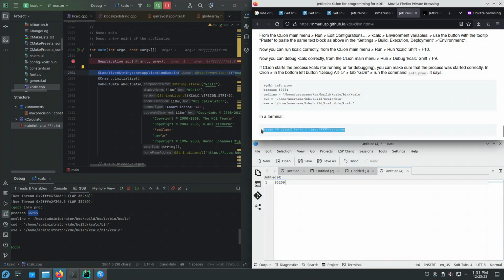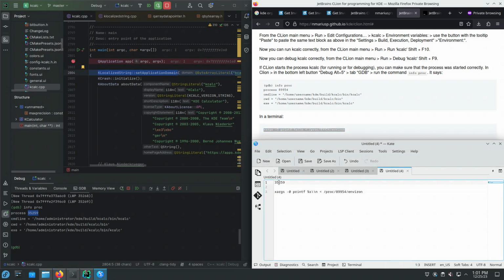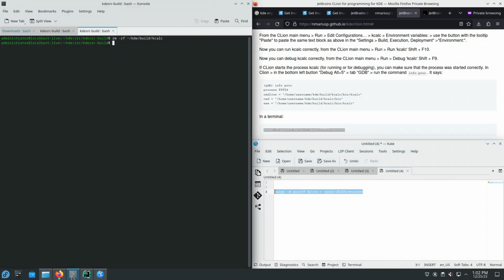Okay, and then we're going to edit this command line. Control C. We have a terminal already open. We can run the command here.